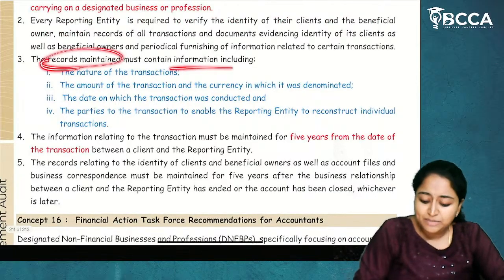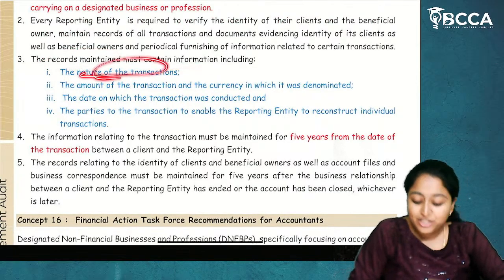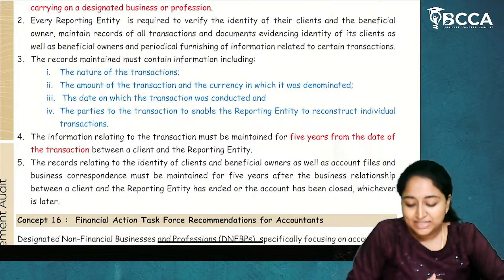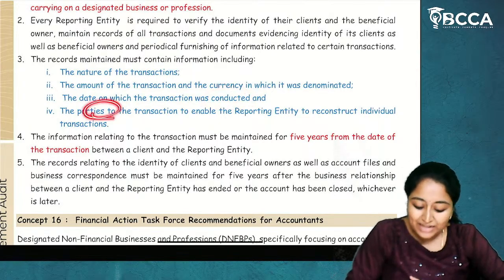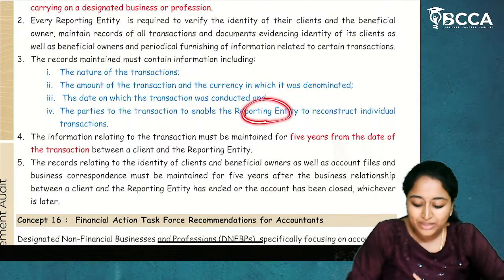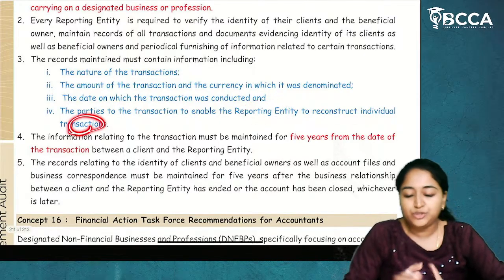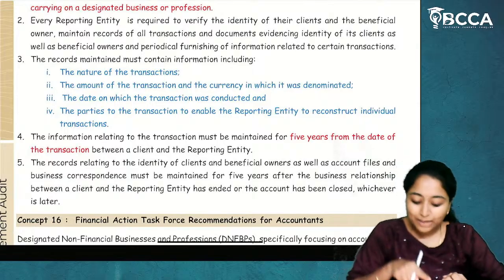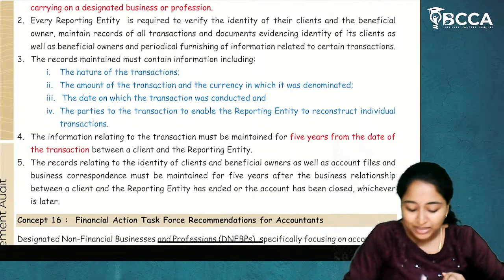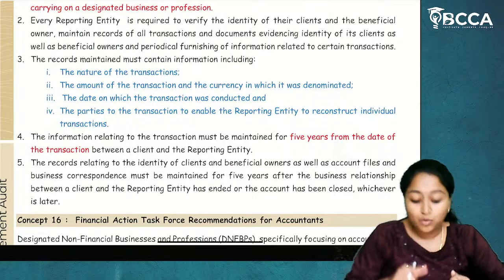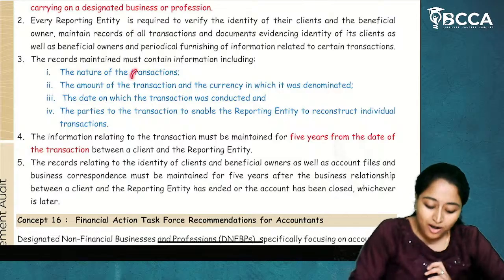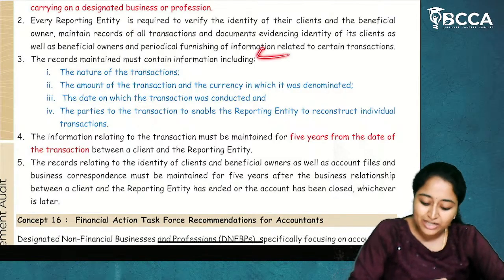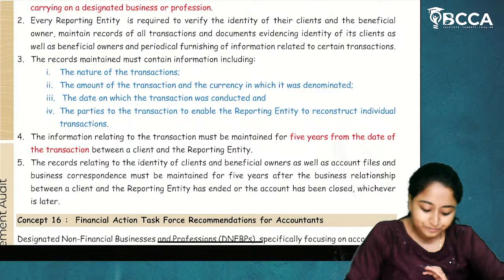The records maintained must contain the information including the nature of the transaction, the amount of the transaction, and the currency in which it was denominated, the date on which the transaction was conducted, and the parties to the transaction, to enable the reporting entity to reconstruct the individual transaction. So, who all are parties, on which date it has happened, what amount is involved, what is the denomination of that amount, and what is the nature of the transaction. All this should be there in a record which is maintained by the reporting entity.